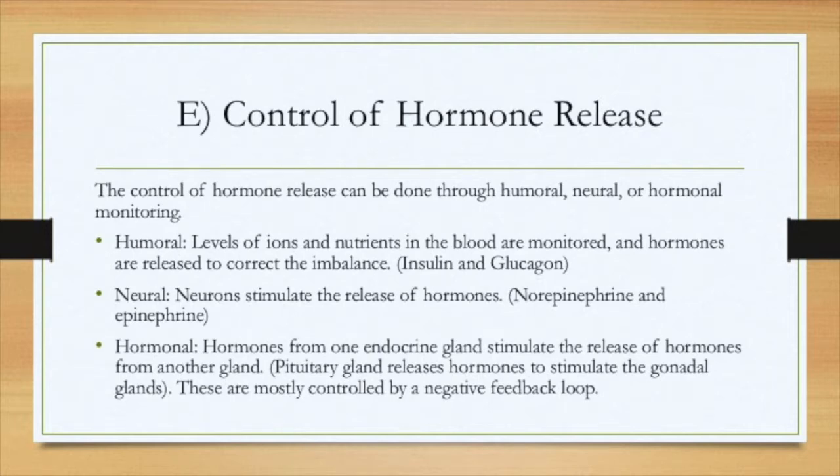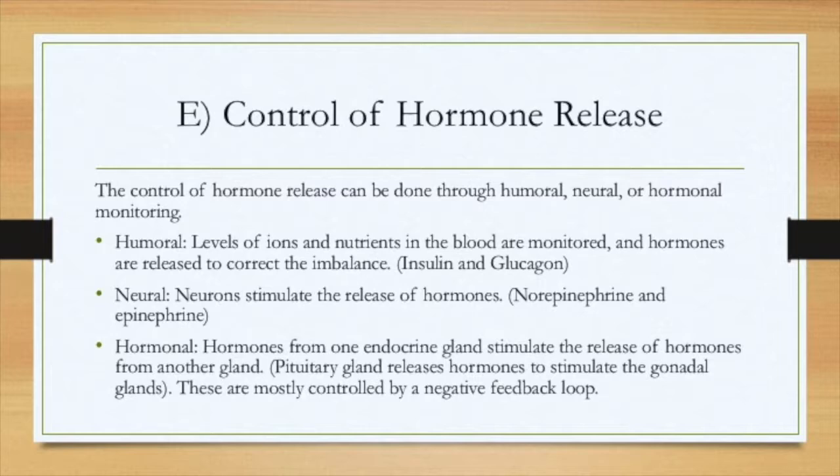Control of hormone release. The control of hormone release can be done through humoral, neural, or hormonal monitoring. Humoral, levels of ions and nutrients in the blood are monitored, and hormones are released to correct the imbalance, such as insulin and glucagon. Neural, neurons stimulate the release of hormones, as with norepinephrine and epinephrine. Hormonal, hormones from one endocrine gland stimulate the release of hormones from another gland, such as when the pituitary gland releases hormones to stimulate the gonadal gland.